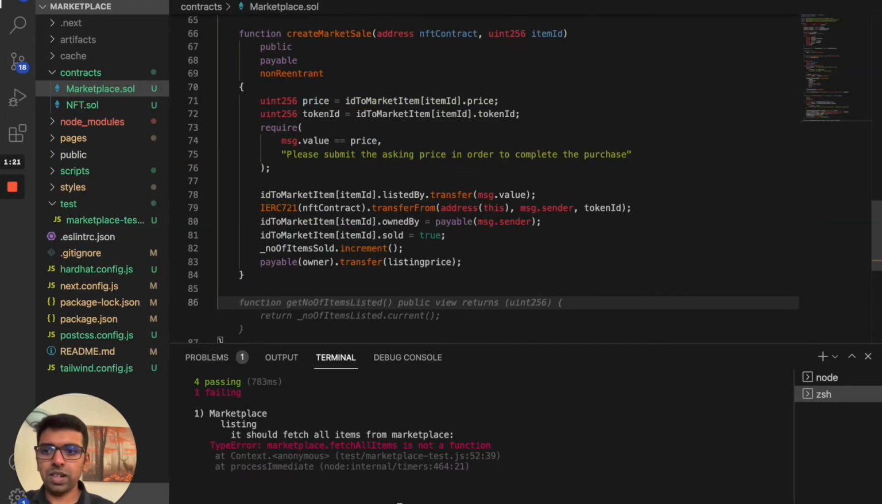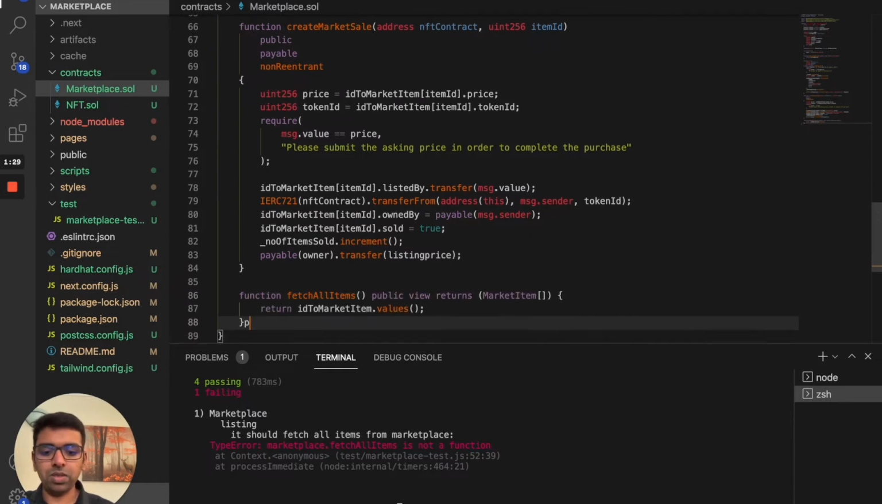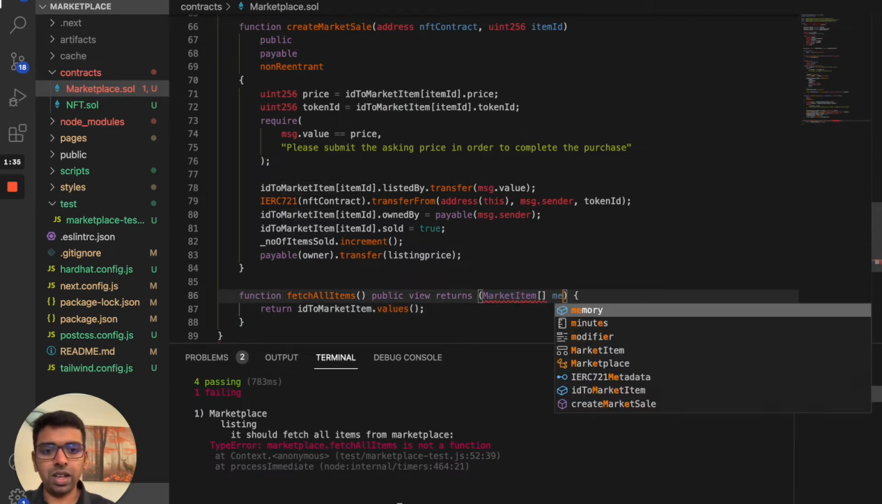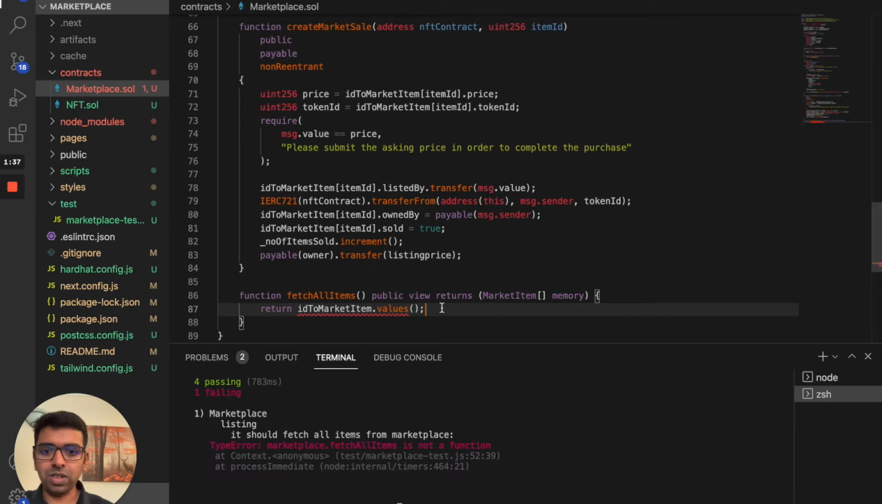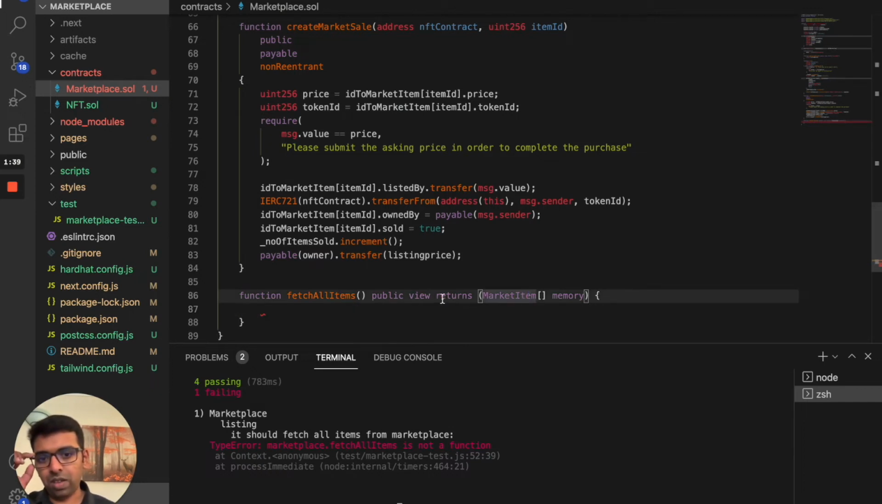So let's start writing the fetch all function. The function is fetchAllItems. It should be public. We are not going to get any arguments, so the public function should be there. Then the market item is the type we're going to return from the function, so it's going to return a market item array.